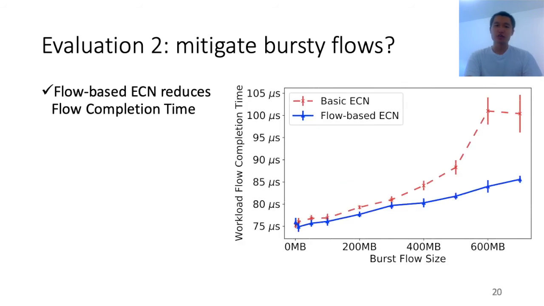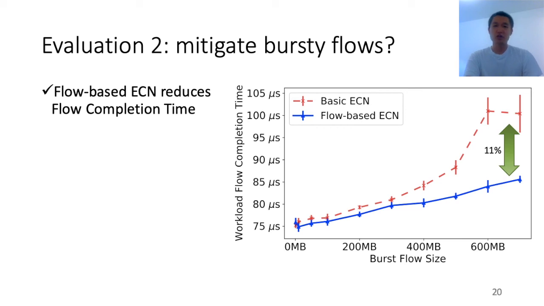Here we show that flow-based ECN reduced the flow completion time of our workload. The x-axis was the size of the bursty flow, and the y-axis was the flow completion time. As we can see, when the bursty flow gets larger and larger, the flow completion time gradually increases. However, if we enable flow-based ECN, we can reduce the workload flow completion time by as much as 11%.